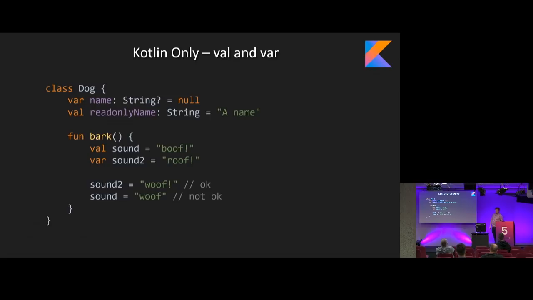There's also this concept of val and var. In terms of relating that, you can think of var as a variable and val as a value. So a variable can change its value. A value cannot. It's set once and that's it. If you relate that to C#, that'd be like a constant in a property or a read-only, because you can set them in the constructor and you're good to go. The difference, though, is actually in this function here, where val and var is true for any statement of a value or a variable, regardless of scope. So here we're not defining properties of the function bark. We're just saying a local variable, and we cannot set a new value of sound because it's a value.